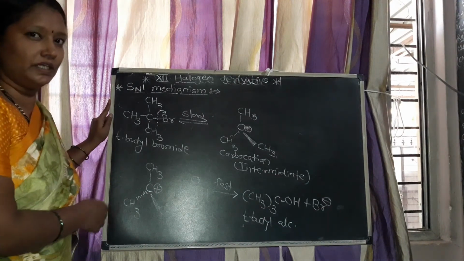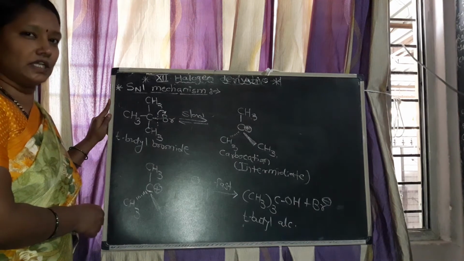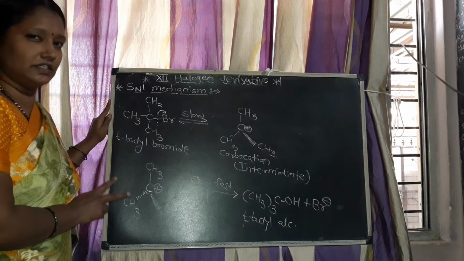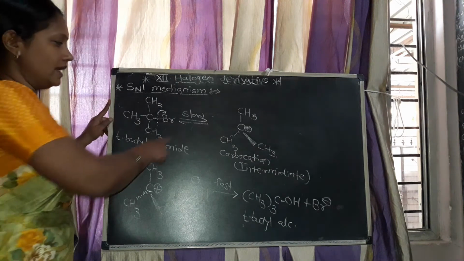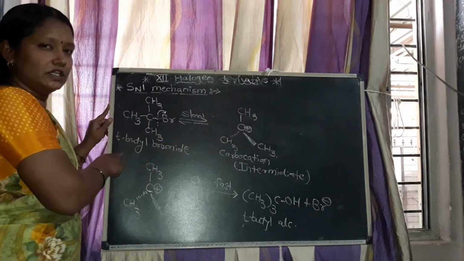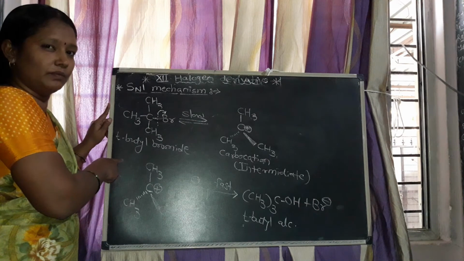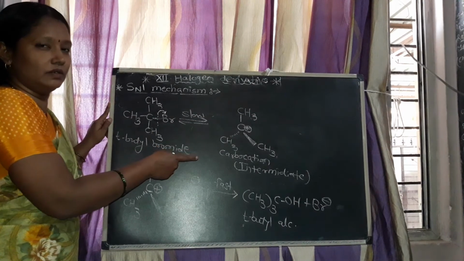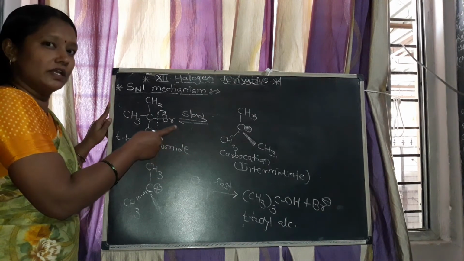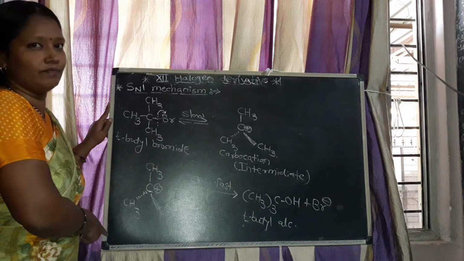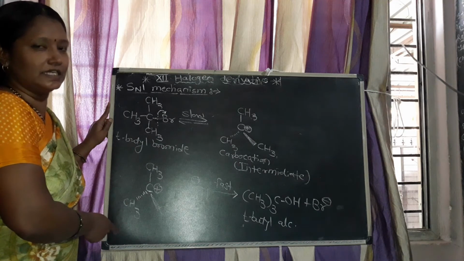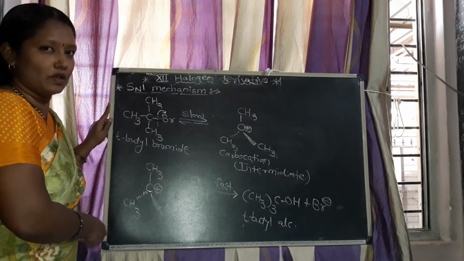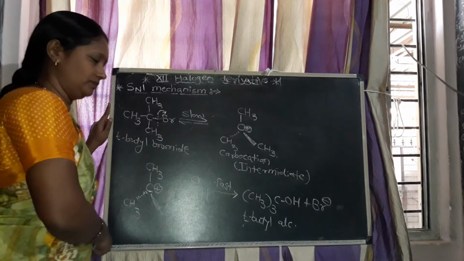Students, let me repeat the mechanism here. This SN1 mechanism is a two-step mechanism. In the first step, it is the slow and reversible step. In this, the reactant tertiary butyl bromide is converted into tertiary carbocation. Then in the second step, this carbocation attacks with nucleophile OH minus. It is the fast step to form the product tertiary butyl alcohol.